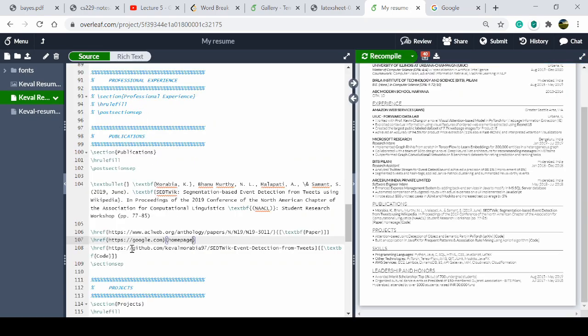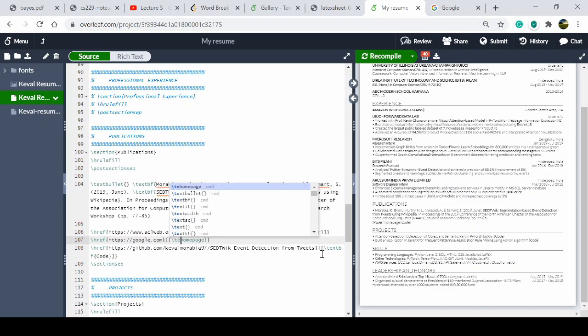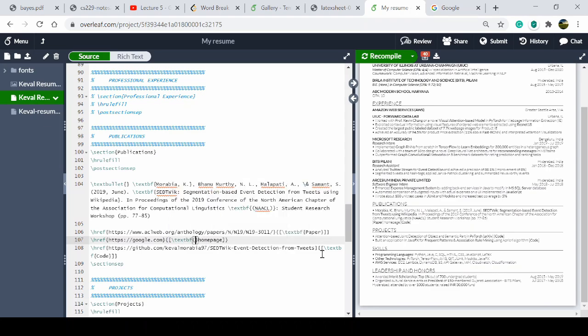You can either copy that from here, select text bf, or just put square braces, select text boldface, and in bold you press control, and you just compile that, and everything will appear on the next line. So I think it will work.